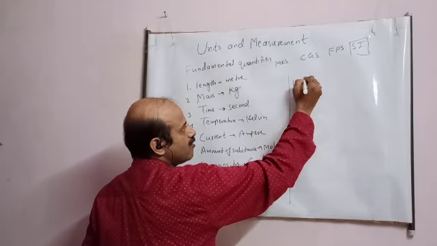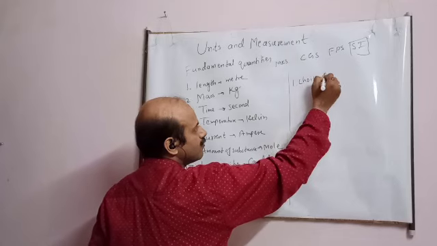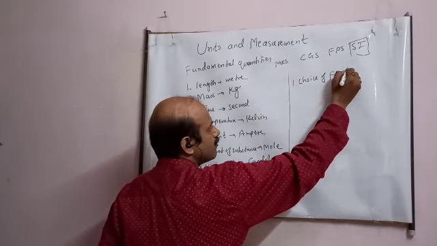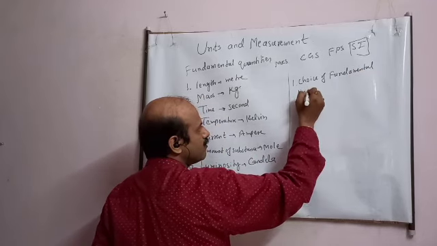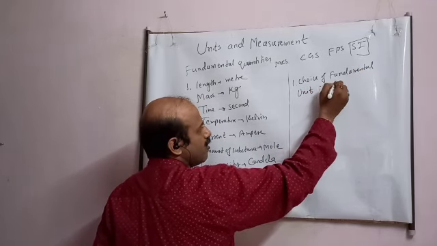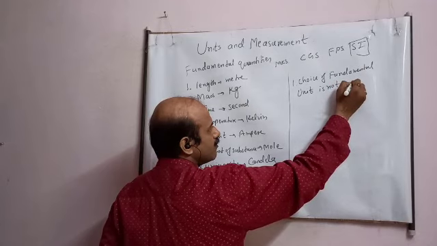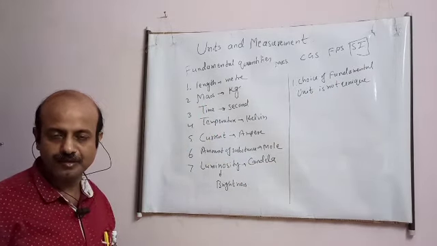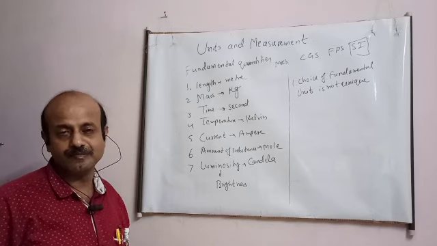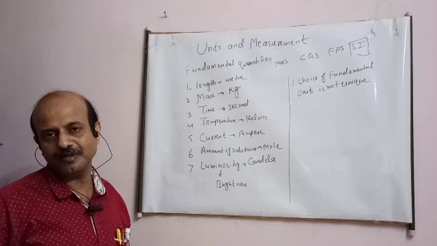The choice of fundamental unit is not unique. Not unique means, suppose some other scientists come, they can change this fundamental unit. How?